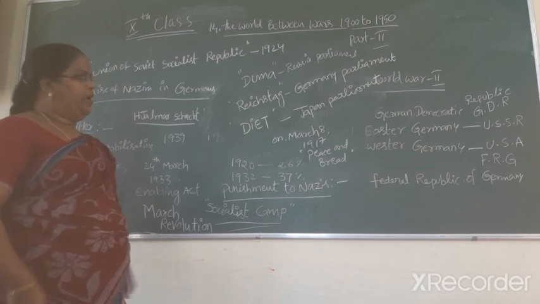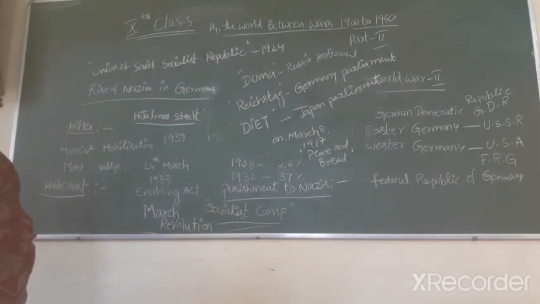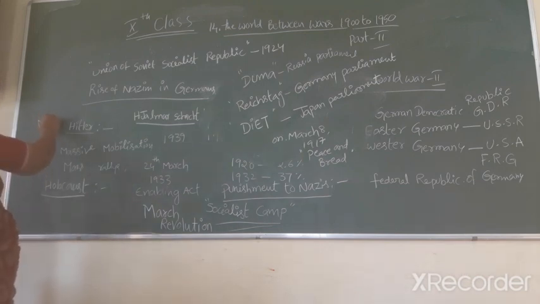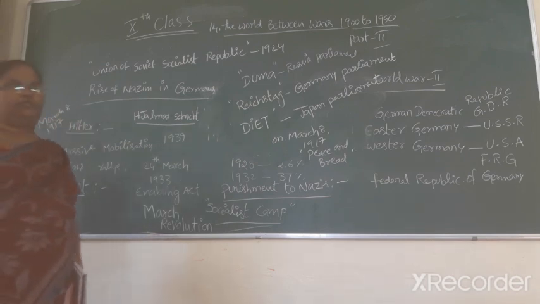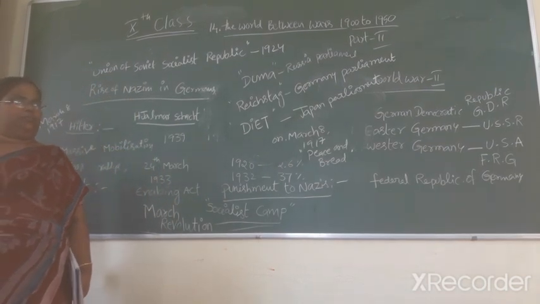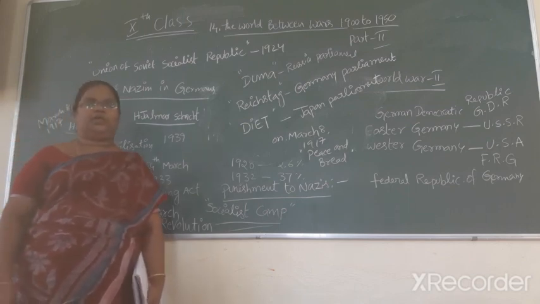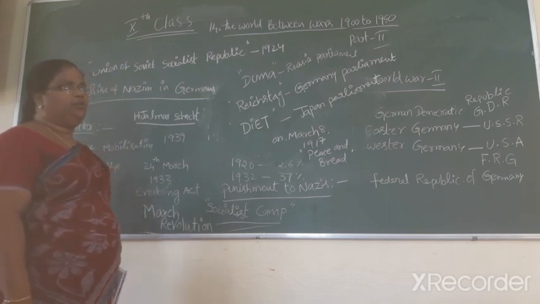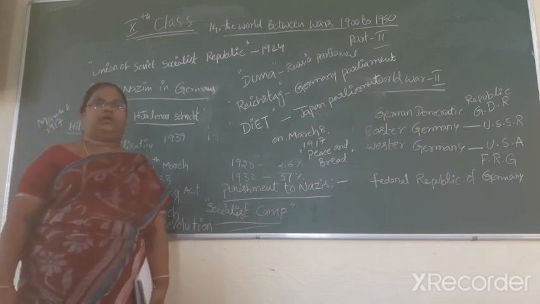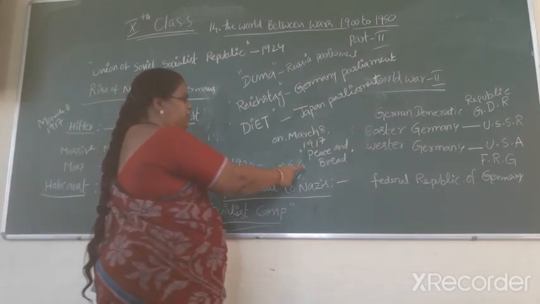In March 1917, around 10,000 women in the capital, St. Petersburg, took out a procession demanding peace and bread. On March 8, 1917, they demanded peace and bread.